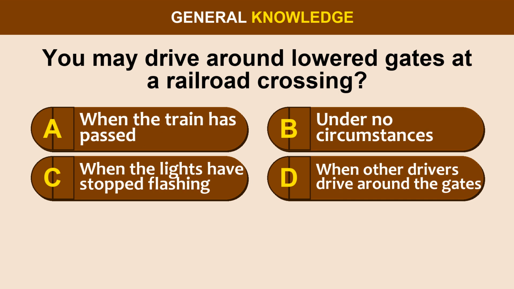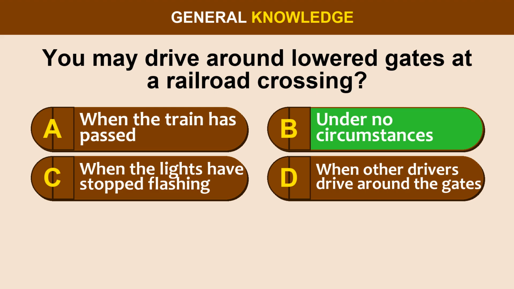Question 61. You may drive around lowered gates at a railroad crossing. Option A, when the train has passed. Option B, under no circumstances. Option C, when the lights have stopped flashing. Option D, when other drivers drive around the gates.